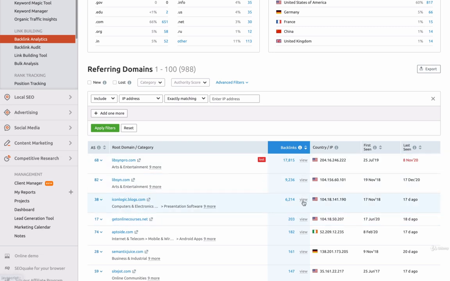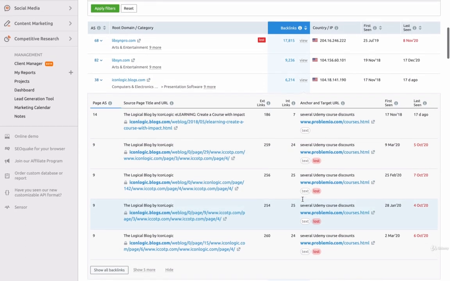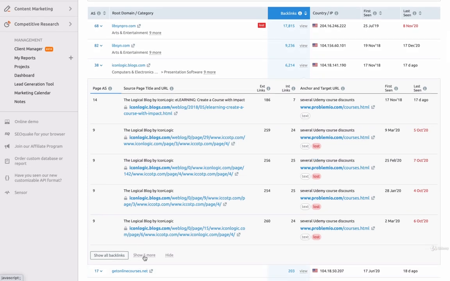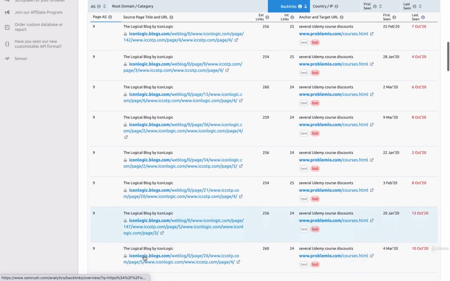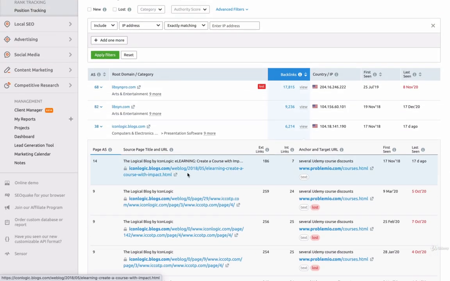You can click on view right here. It's a little link here, but you can view and it will expand the links you got from them. And look, there are 5 more links here. So I can go show 5 more. It's going to expand all the way. Look, all of them are lost. So you see the only one that's remaining is this top item here. We can click the little expand arrow here and actually go to this blog post.